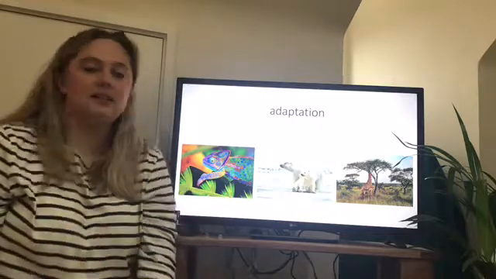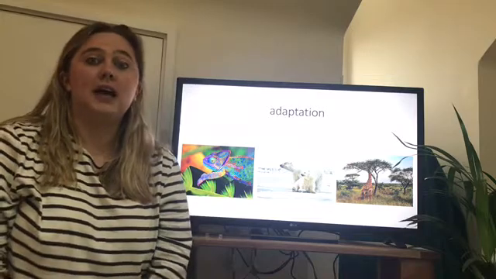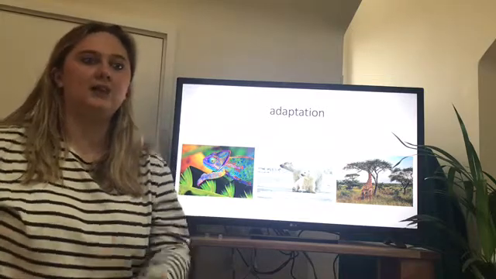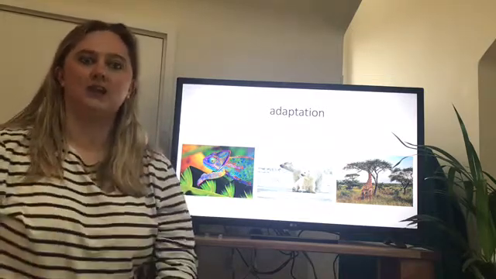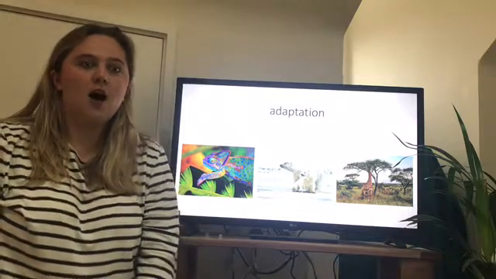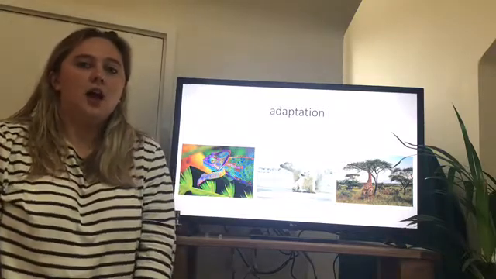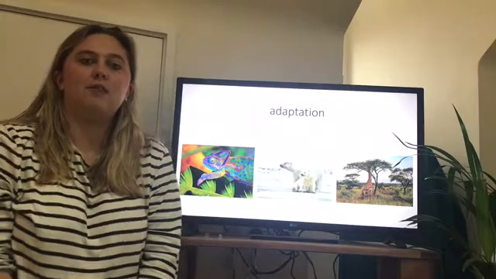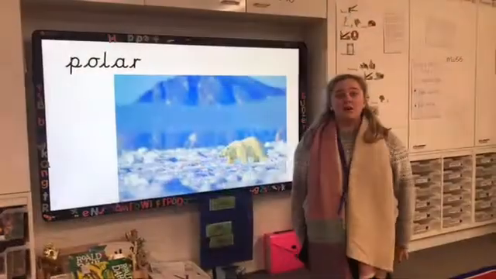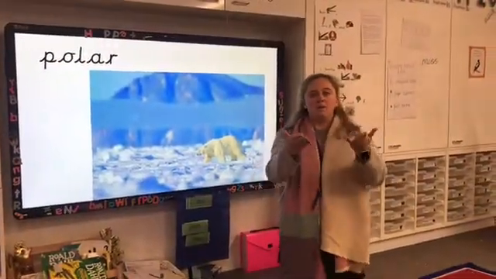And the last one is a chameleon. The chameleon's adaptation is that it can change colour. Its whole body can change colour to hide in its environment, so it stays safe away from things that might eat it.